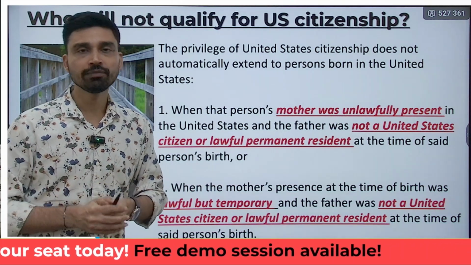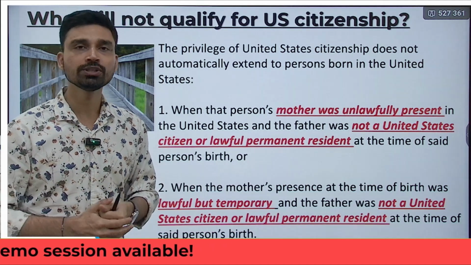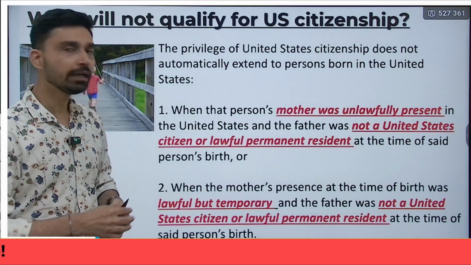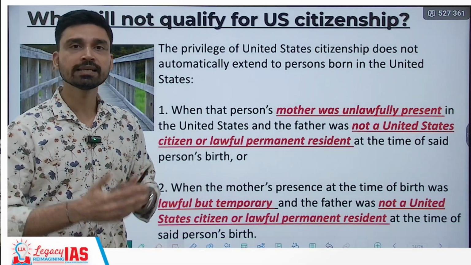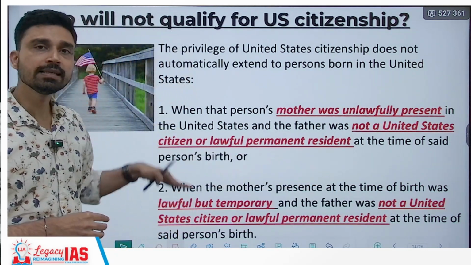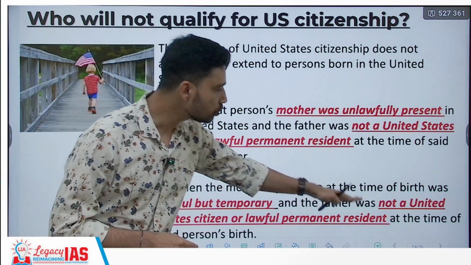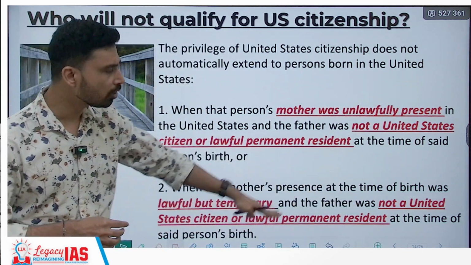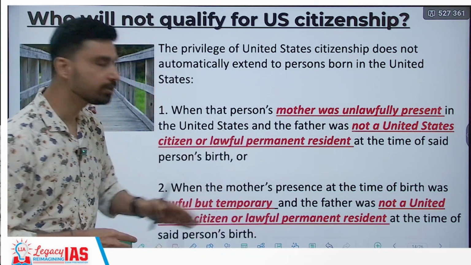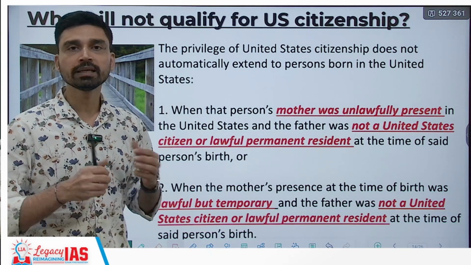Temporary nature means if the mother has come on a short duration visit visa, for example, it can be a tourist visa, it can be a work visa, it can be ETA. Many countries' citizens are exempted from a US visa. So if the mother's presence is lawful but still of a temporary nature, and also when the father is not a US citizen or a lawful permanent resident, that is a common point in both the conditions. At the time of the person's birth, then also the child will not automatically get US citizenship.